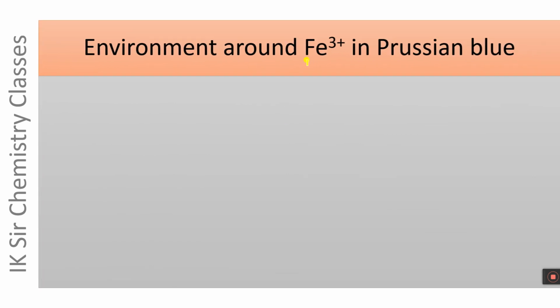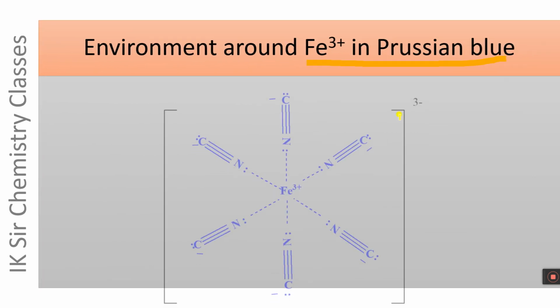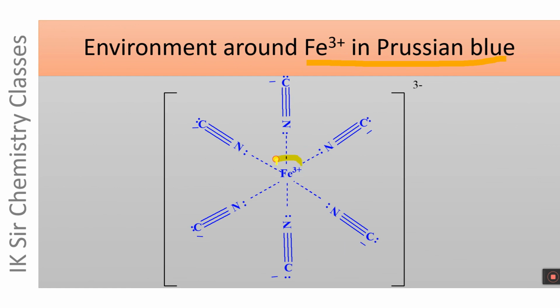Environment around Fe3+ in Prussian blue. Fe3+ ion of Prussian blue is surrounded by 6 CN- ions in such a way that the nitrogen atom of CN- ion is bonded to Fe3+ ion. In this situation, CN- ion acts as a weak ligand, and the weak electrostatic field created by 6 CN- ions is unable to pair up the unpaired electrons of Fe3+ ion, and hence it is in